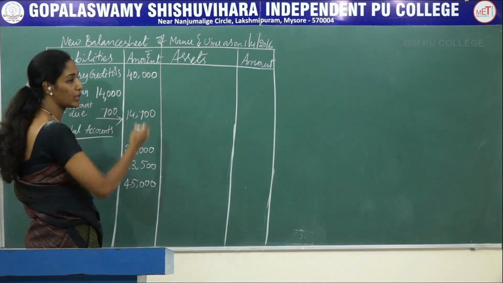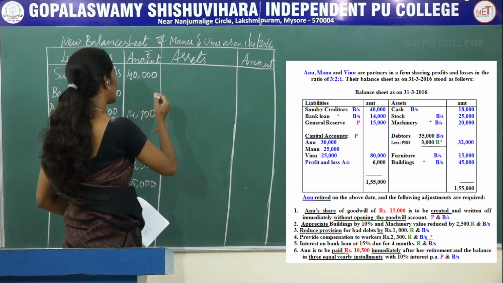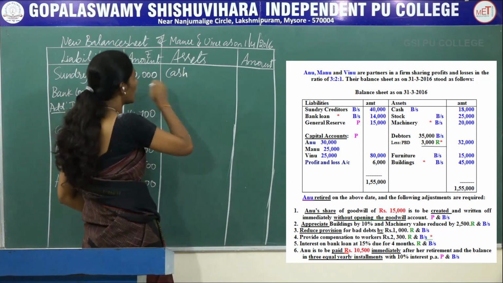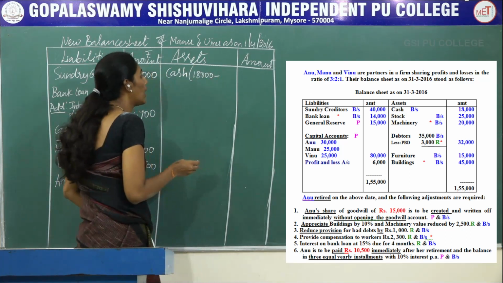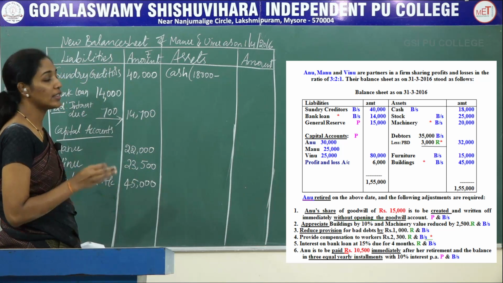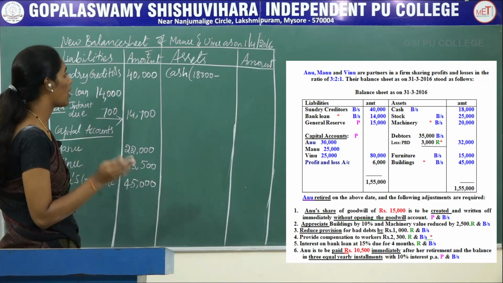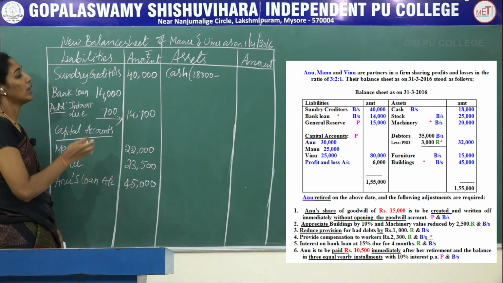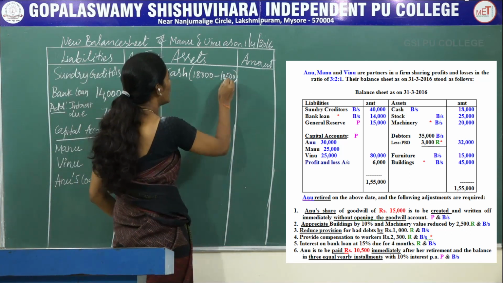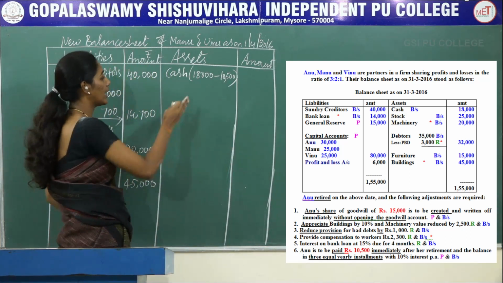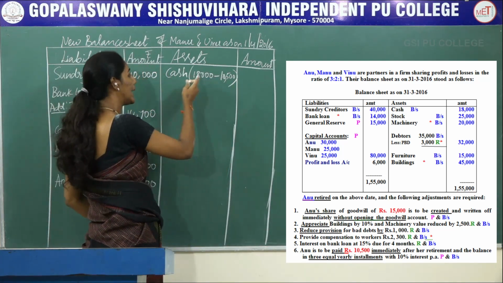So now coming to the asset side, the first asset is cash. Here the old cash balance is 18,000, but we already paid 10,500 at the time of Anu's retirement. So you have to deduct 10,500 from 18,000.